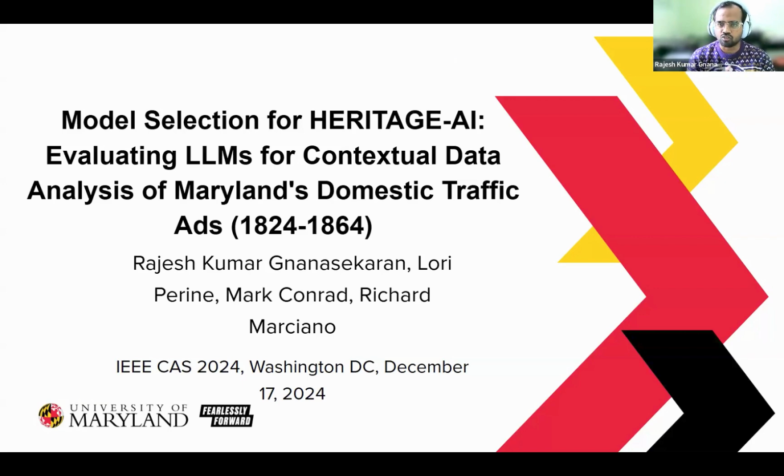Heritage AI is a new branch of CAS that we have developed, within which we have the first project, which is funded by IMLS, which is the Gen AI for archives. This is basically to understand the different Gen AI technologies that are available in exploring and enhancing the analysis capabilities of the digital archival data sets, especially from a culturally and historically sensitive data sets perspective.